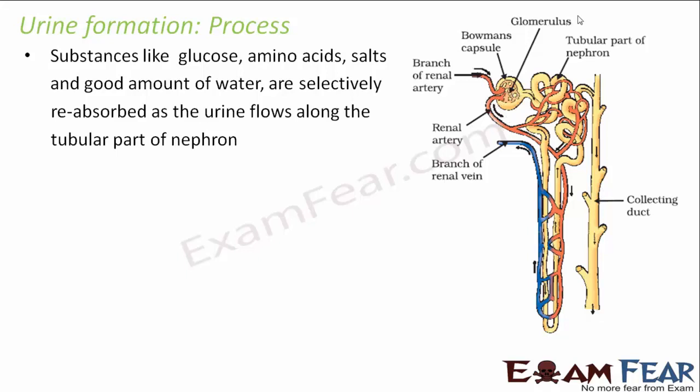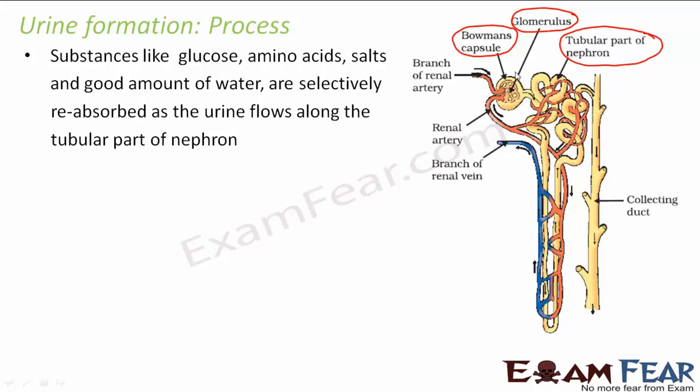So here you see this is the glomerulus, this is the Bowman's capsule, and this Bowman's capsule is connected to this tubular part. This is known as the tubular part of the nephron, the long tube-like structure. Now, as the blood passes through this tube-like structure, what happens? All the good things which are present in the blood are reabsorbed. Good things like glucose, amino acids, salts and a good amount of water are selectively reabsorbed as the urine passes through it. When all the good things are absorbed, whatever is left back is the bad thing. Whatever is left back is nothing but the urine.